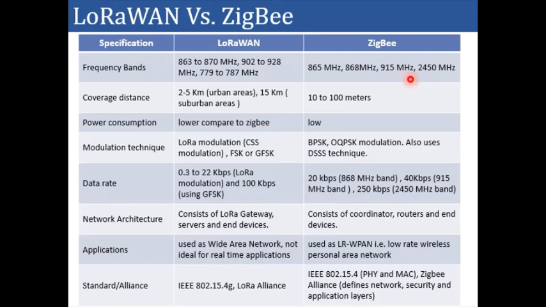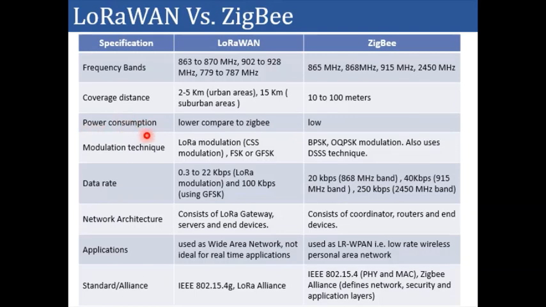In case of ZigBee, we can use the 865, 868, 915 megahertz as well as 2.4 gigahertz bands for data communication.